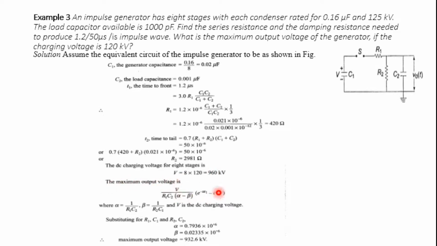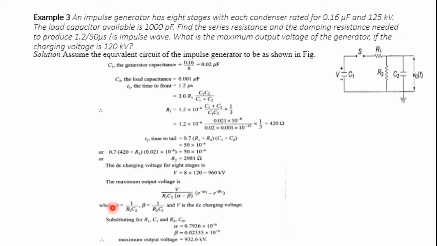The formula depends upon the circuit we derived for A, B, C and D. For the B circuit, we get V divided by R1 C2 into alpha minus beta, in brackets e to the power of minus alpha t minus e to the power of minus beta t. We have to calculate the alpha and beta values.